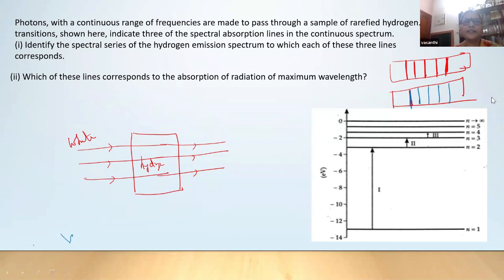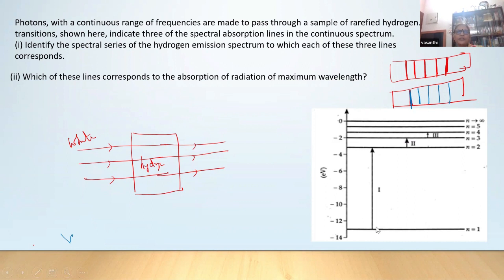What are the dark lines? If you analyze the light after passing through hydrogen, this light would have lost some of the wavelengths. Why did it lose them? Corresponding to these lines, there will be dark lines. That means this hydrogen has absorbed those wavelengths which it could emit when it is excited. So that is the only difference between emission and absorption spectrum.